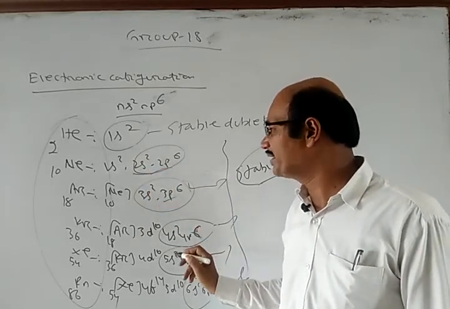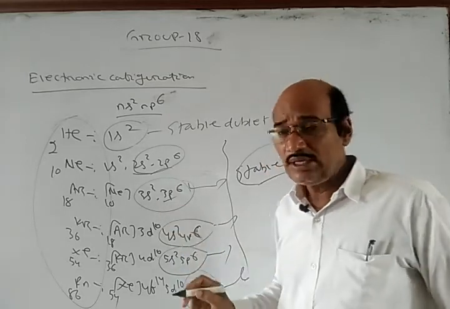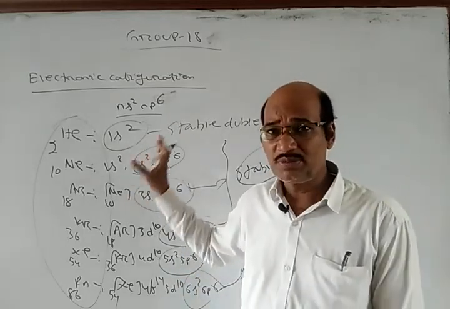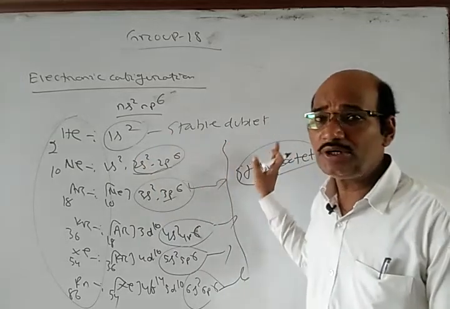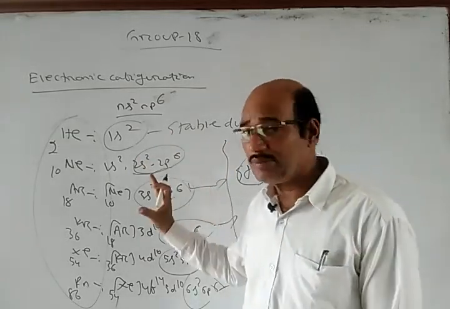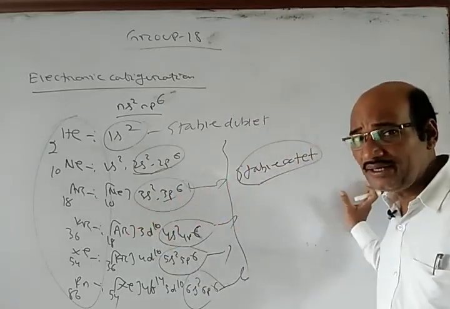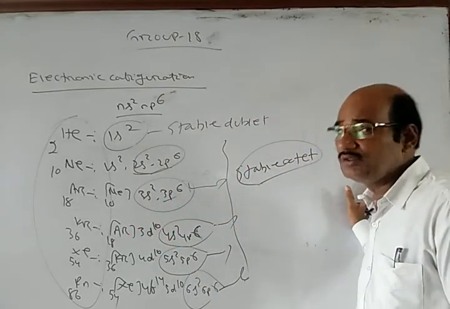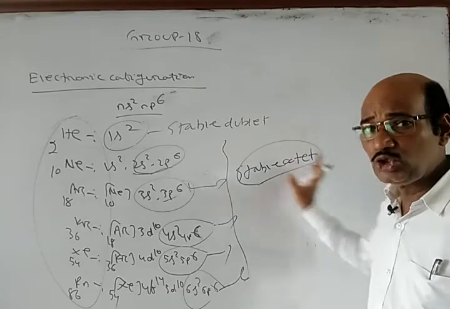The last electrons enter the p orbital. So the position of the noble gases in the periodic table is the extreme right, the last group, consisting of the group 18 elements.